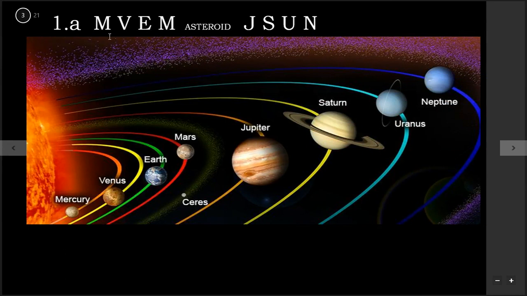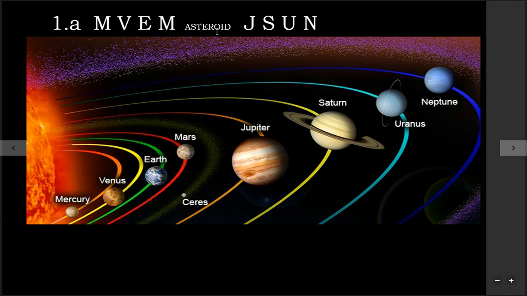Mars and Jupiter. Here I have written a code of this, like you can remember it from backside. EVM machine, from EVM machine you can remember it, EVM, and here you can remember J Sun. Okay, M for Mercury, V for Venus, E for Earth, and again M for Mars.